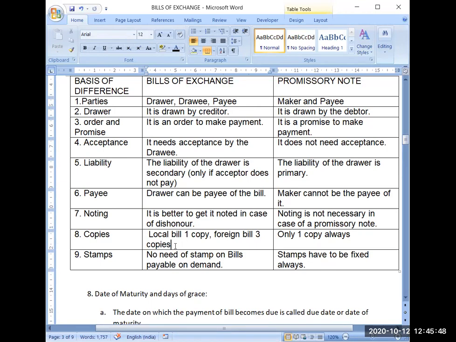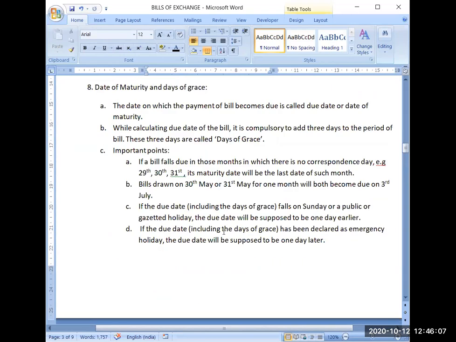But in case of a promissory note, stamps have to be affixed always, whether it is payable on demand or after sight. Many terms are there that we will be discussing in future. Now this whole theory portion has been finished.